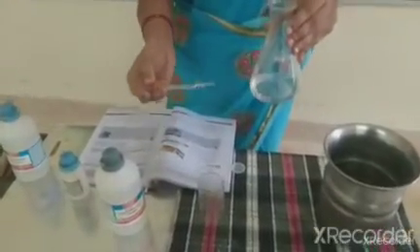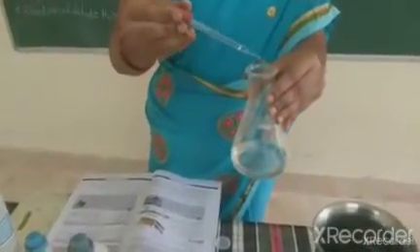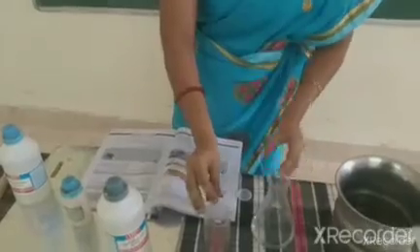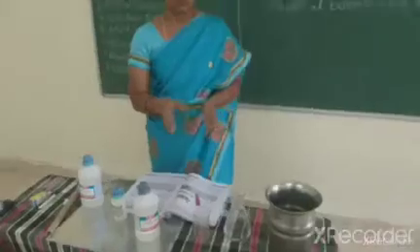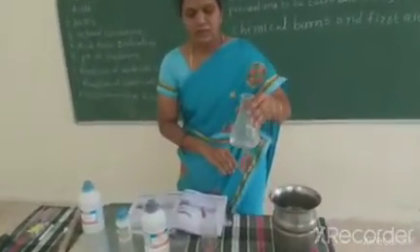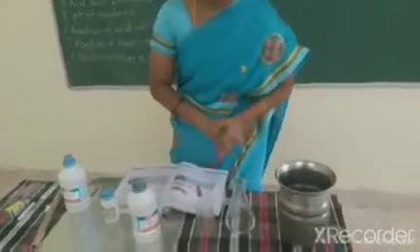It can fall on our body also, so do not do this activity that way. But you can use the dropper, add drop by drop, mix with the water and stir. This is the process of dilution of the acids. The chemicals we use, we should use very carefully, using droppers and handles to do this activity.